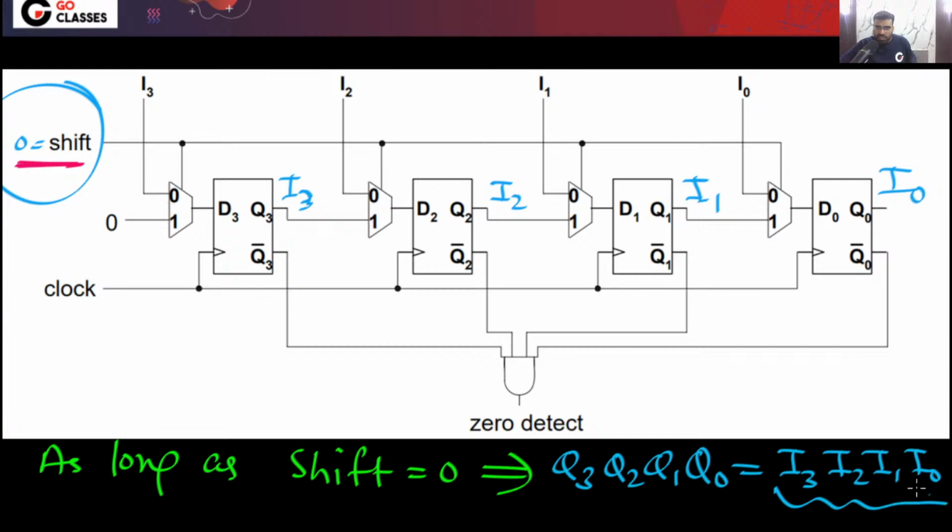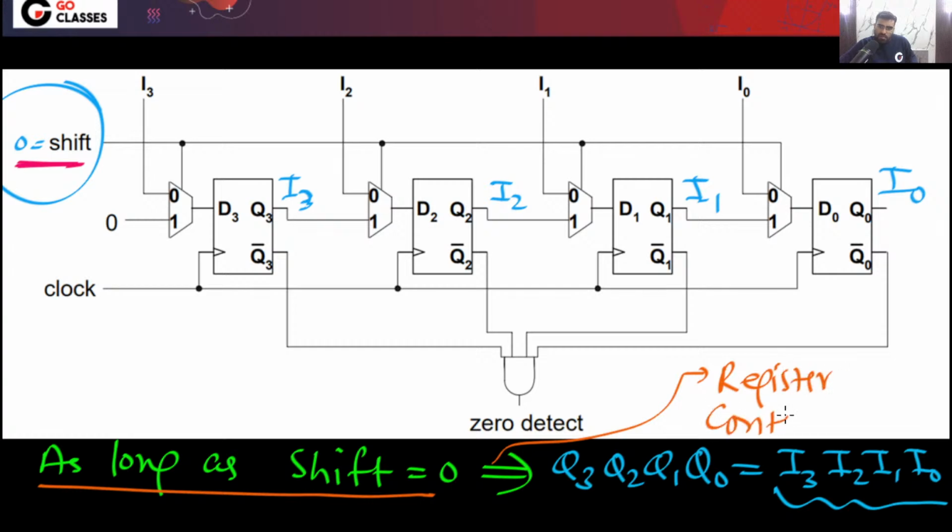Means your register content will be I3, I2, I1, I0. So as long as shift equal to 0, the register content will be I3, I2, I1, I0.